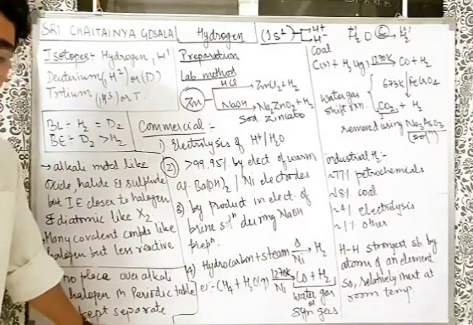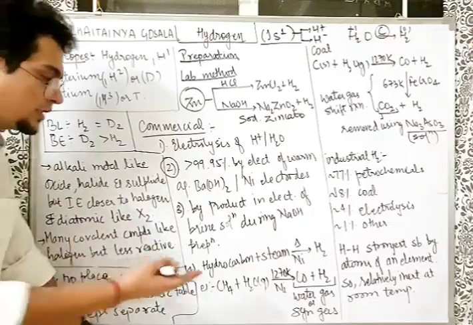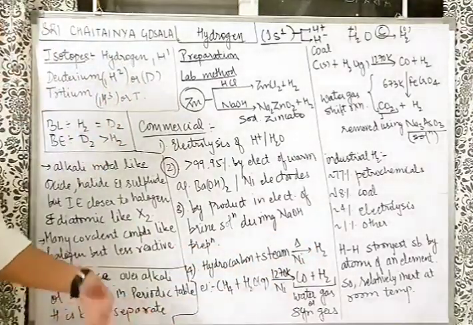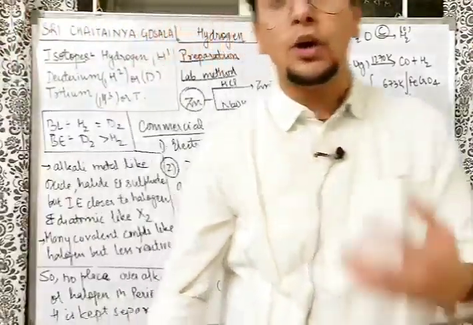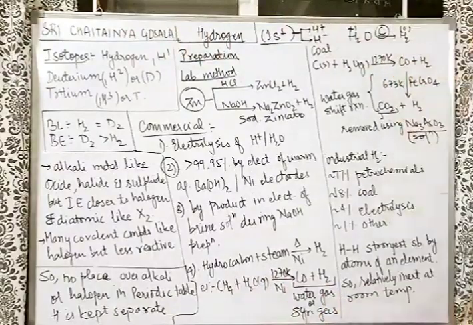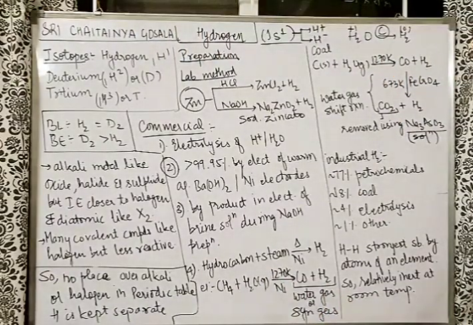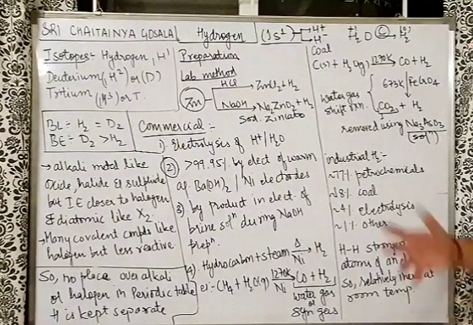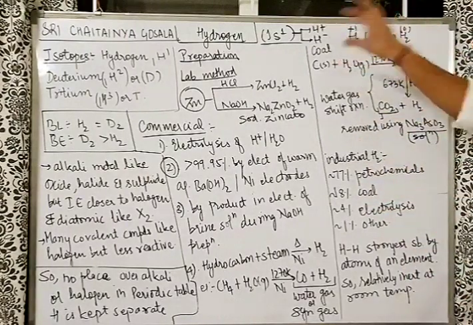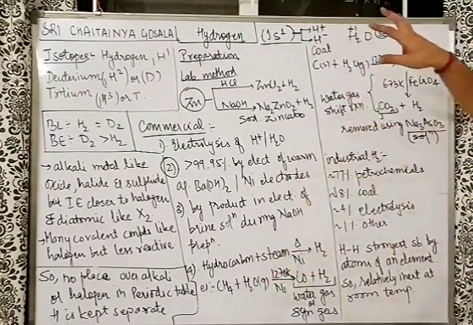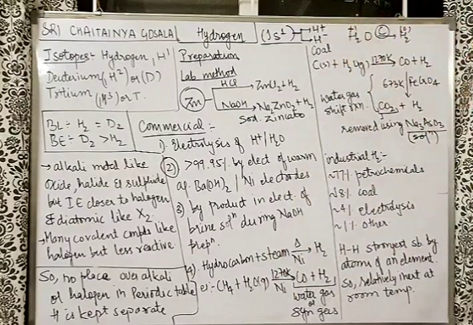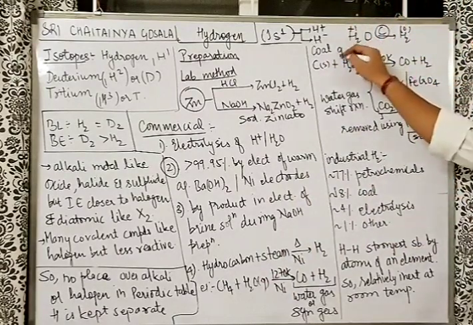It is also known as syngas. So why syngas? Water gas we can understand because water was a reactant. Syngas because it is used to synthesize many organic compounds, like methanol also. That you will learn in the alcohol, phenol, ether chapter as well, preparation of methanol. Going ahead, if you take coal instead of hydrocarbon, it is called coal gasification.